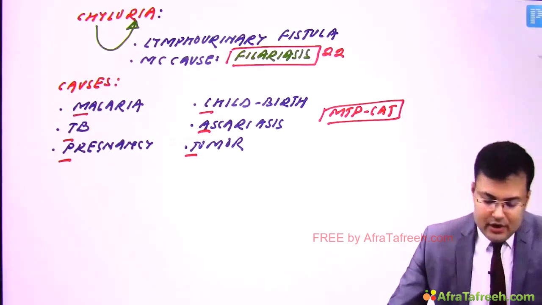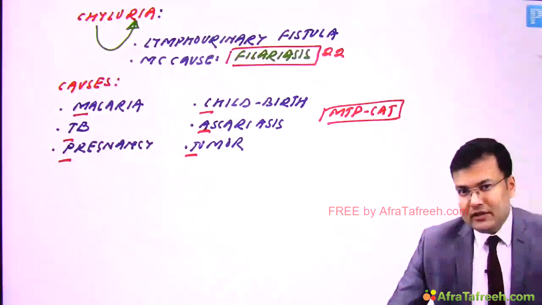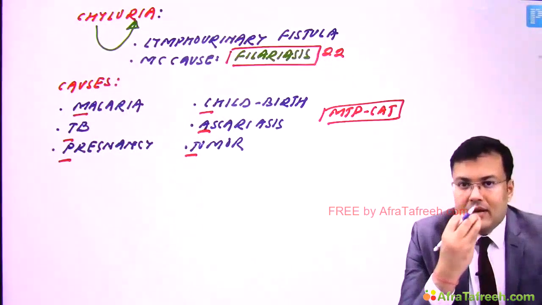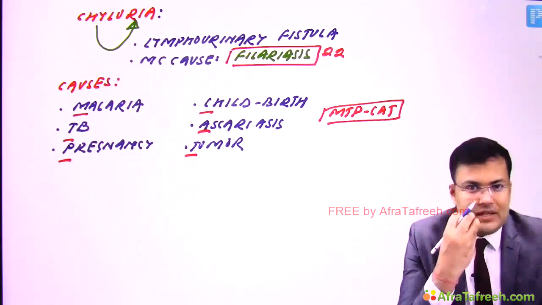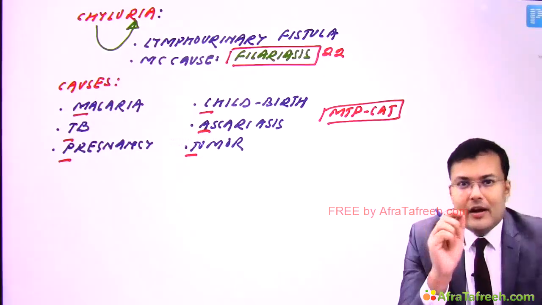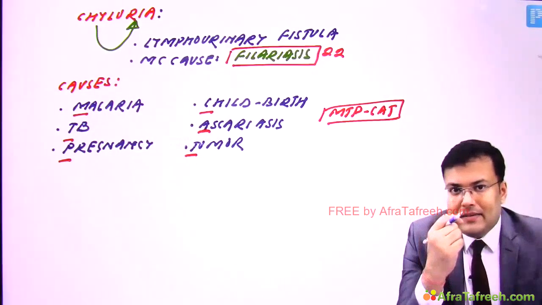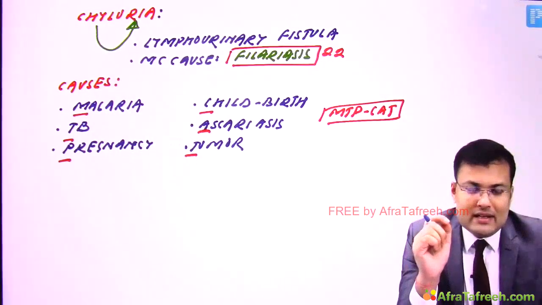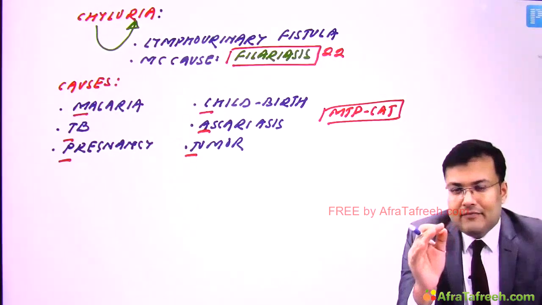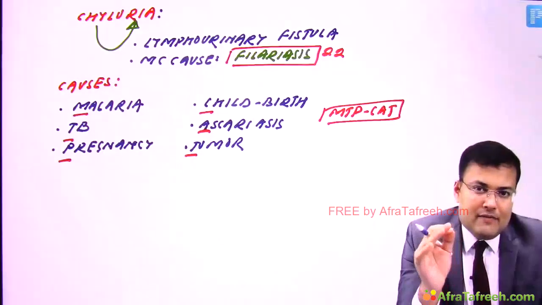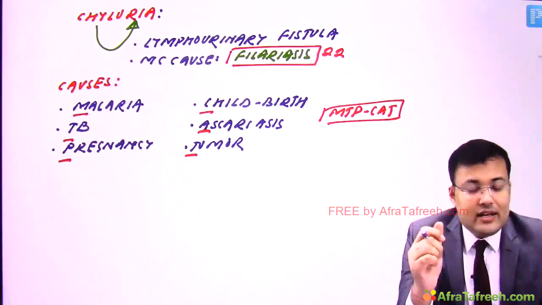Now see the problem. Whenever there is a lympho-urinary fistula and the patient has a fatty meal, what will happen? After the fatty meal, the chyle goes into the lymphatic duct, and since there is a lympho-urinary fistula, from the lymphatic duct the chyle enters into the urine.